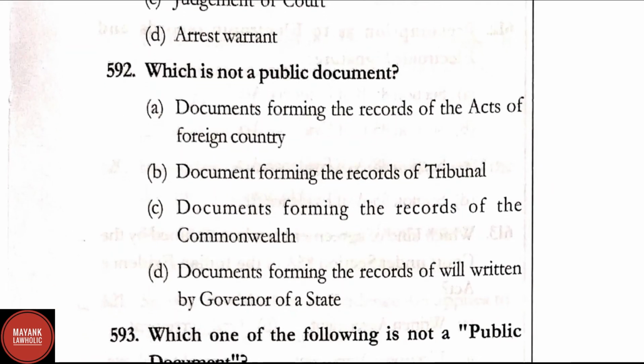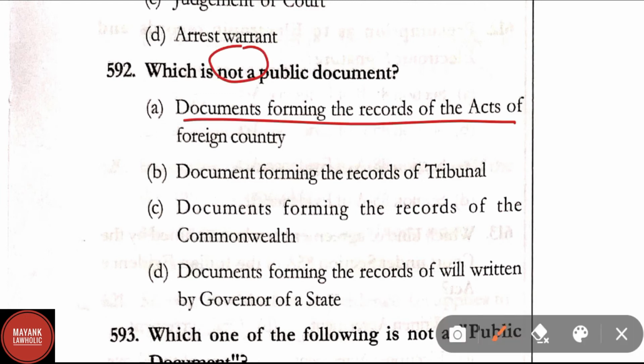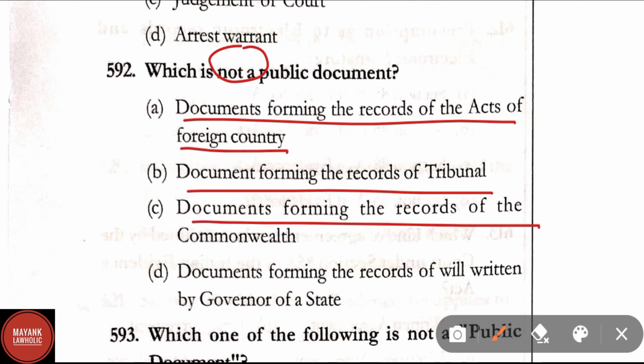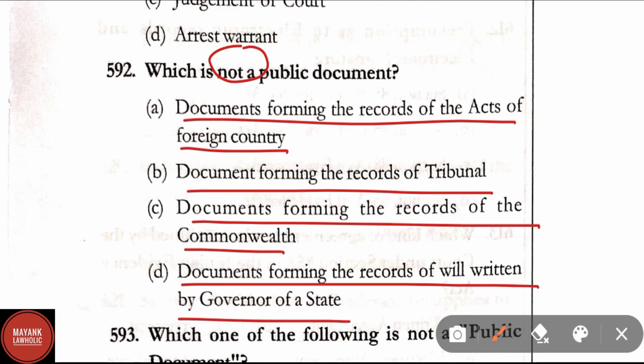Question number 592. Which is not a public document? Documents forming the records of the acts of foreign country, documents forming the records of tribunal, documents forming the records of the Commonwealth, documents forming the records of will written by the governor or state. Here correct answer is option D.